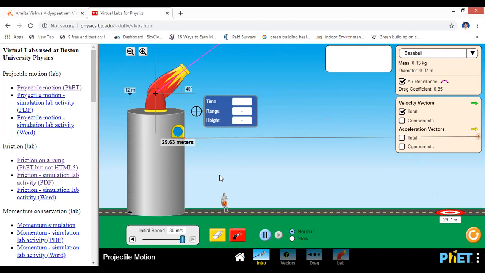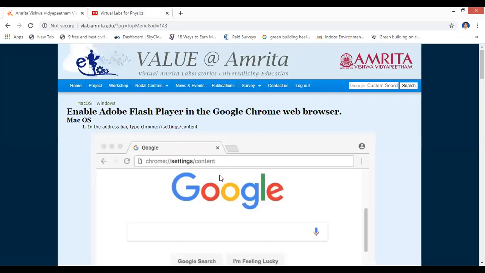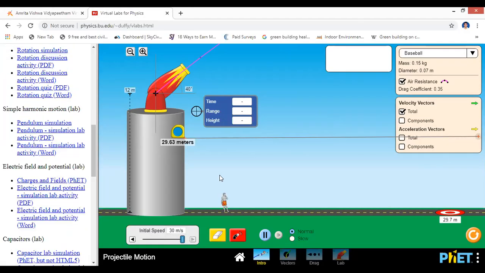So this is how the virtual lab works. Okay, it's something like a game. Okay, so you can learn something, you can relate to the concept in practical. Okay, this is how this will be understood here, right? So like this you guys will be able to do other developments in all the elements like a motion or other way, right? So this is how we're going to relate to the practical, right?